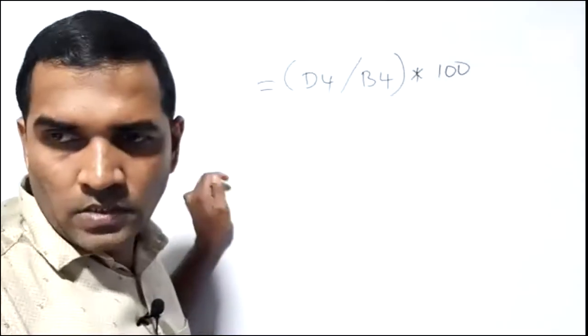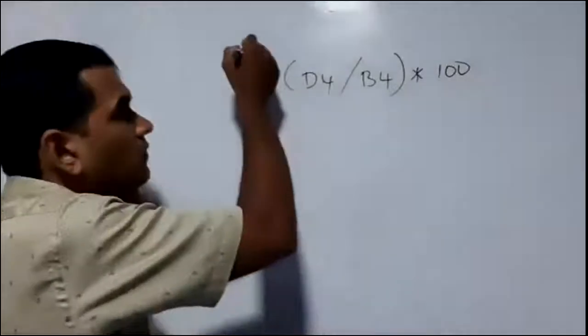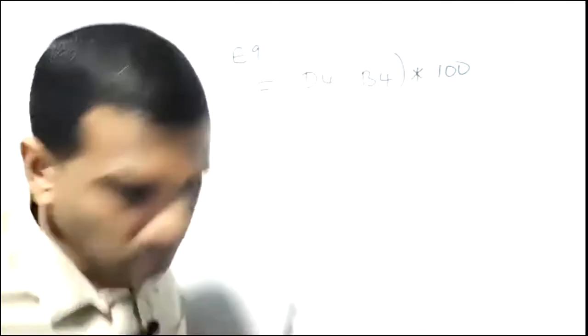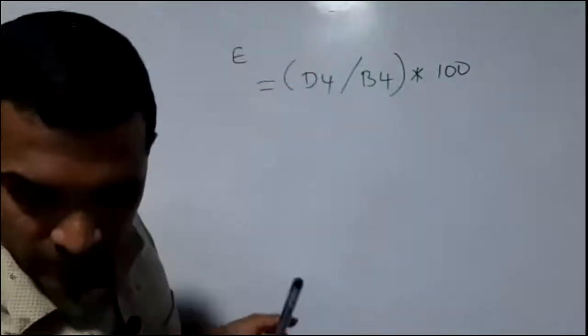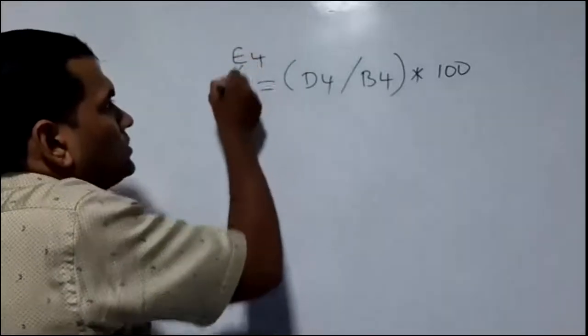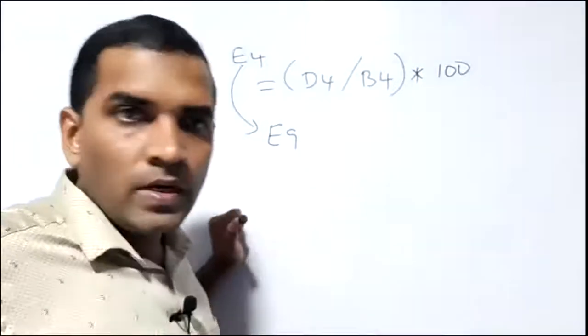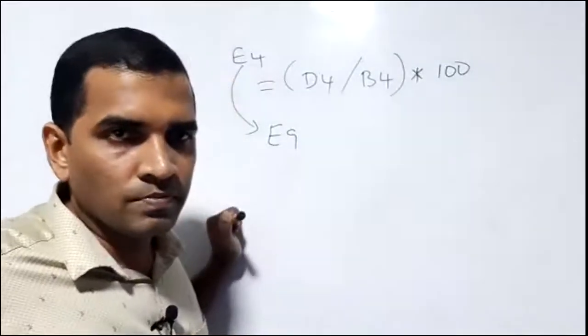This is the one we have written in E4. Now this has to be copied to E9. So what is displayed in E9 now?